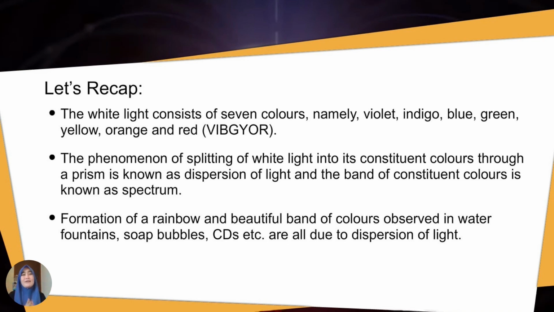Remember, splitting of white light. The band of constituent colors is known as a spectrum. And the last one, the formation of a rainbow and beautiful bands of colors also observed in water fountains, soap bubbles, CDs, etc. are all due to the dispersion of light.